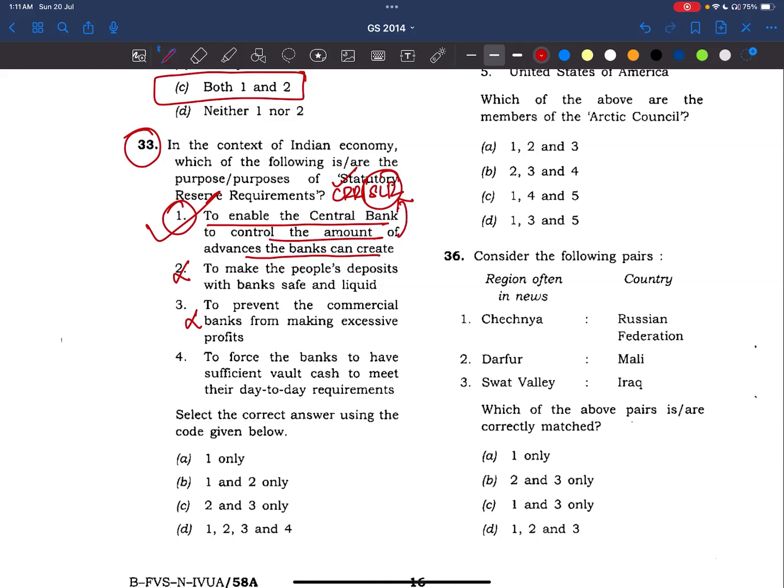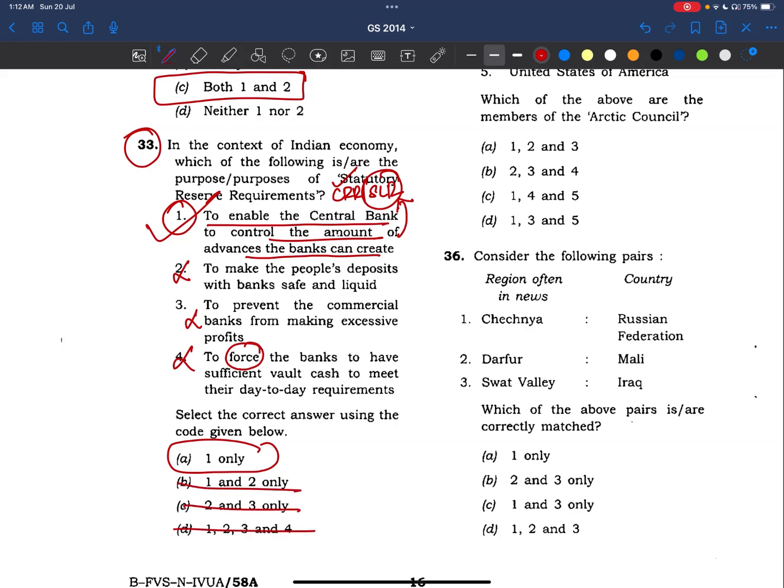Okay. Now, to force the banks to have sufficient vault cash to meet their day-to-day requirements. See here, force. This is the negative statement of it. RBI does not force, but it regulates the banking system. Right? So answer will be one and only one.